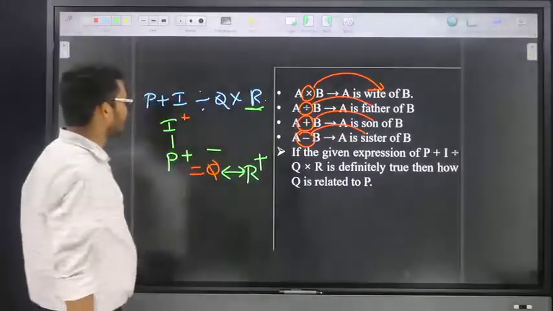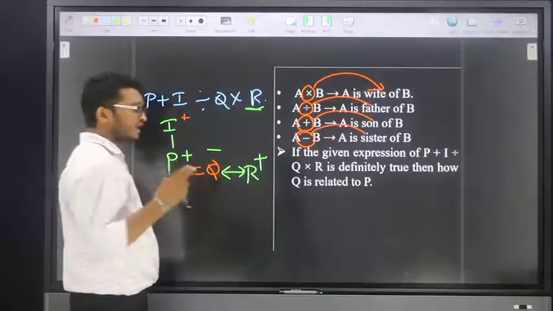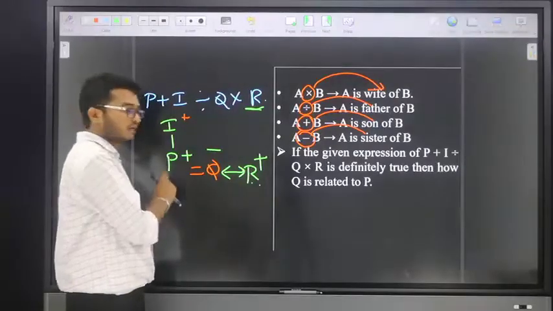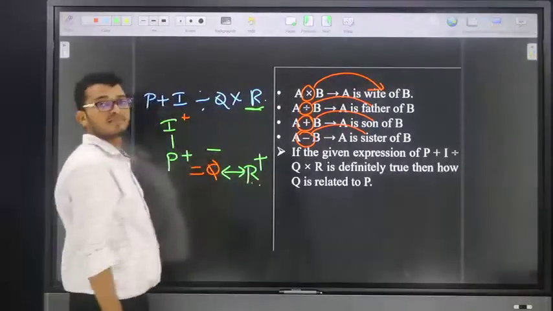Now suppose, friends, the given question is how R is related to P. The answer is brother-in-law. How P is related to R? The answer is brother-in-law.